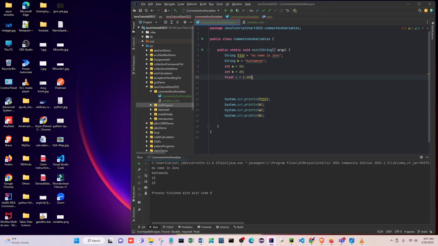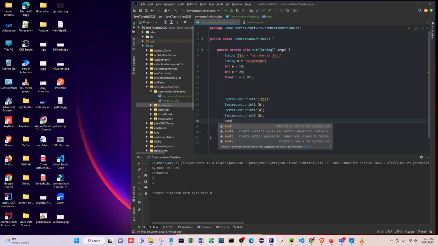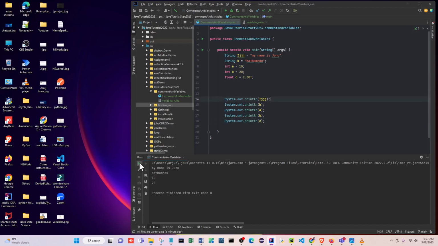If you add an F here, this will work. So for a float number you always have to write F like this. This is a float, okay? Otherwise this will give you a problem. See here, float c equals 2.30, right? If you put F here, this will work. So sout c, right? Run this one. See, 2.3, right?